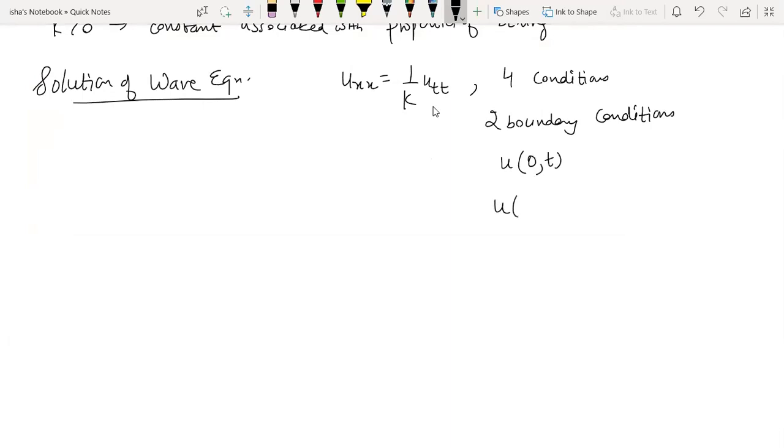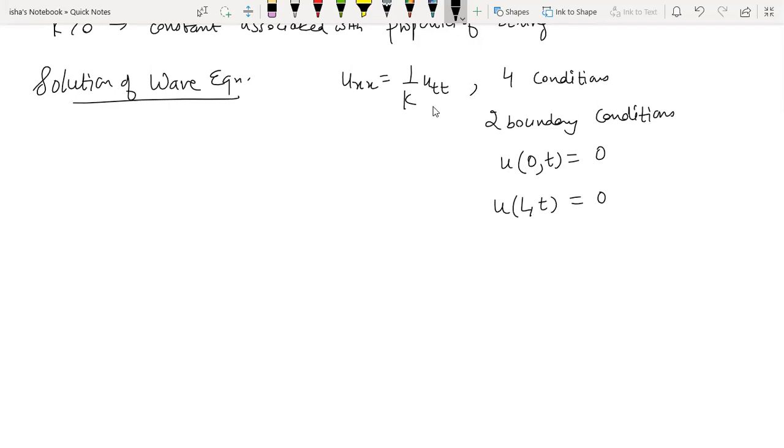u(0,t) and u(L,t). This is how we already define the boundary conditions. This is for all times, but x is fixed. What are the boundaries of the system? x is equal to 0 and x is equal to L. So this is, for simplicity, taken to be 0. Now, in the heat equation also, I told you that this comes from the endpoints being maintained at zero temperature. But here it has a stronger meaning for the wave equation.